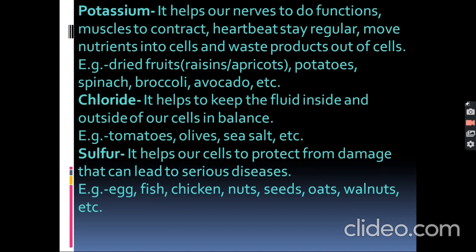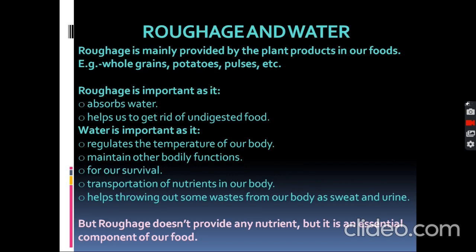Next, and the last, is sulfur. It helps our cells to protect from damage that can lead to serious diseases. Example, egg, fish, chicken, nuts, seeds, oats, walnuts, etc. Now the next thing is roughage and water. Roughage is mainly provided by the plant products in our food. Example, whole grains, potatoes, pulses, etc.